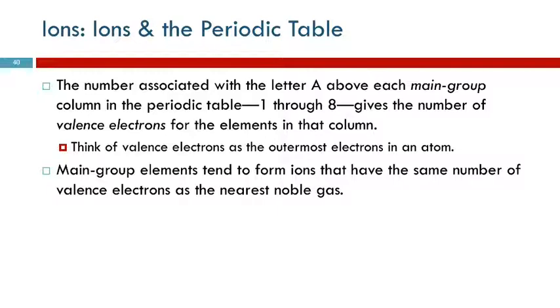When my oldest was in high school, Hollister hoodies were the thing, a zippered sweatshirt from Hollister. You drive by campus, you see all these guys walking around wearing their Hollister hoodies. So the noble gases with their 8 valence electrons, that's what all the other atoms are trying to be like. They don't have 8 valence electrons, but they're going to gain or lose them so that they do. Maybe they need to take off some electrons, or put on electrons, to be like a noble gas. It doesn't make them a noble gas, but then they look like them.